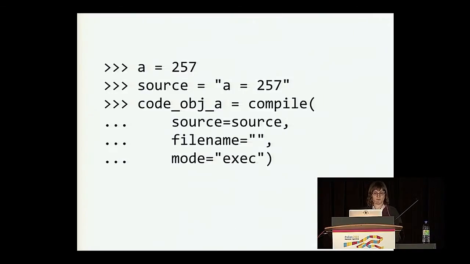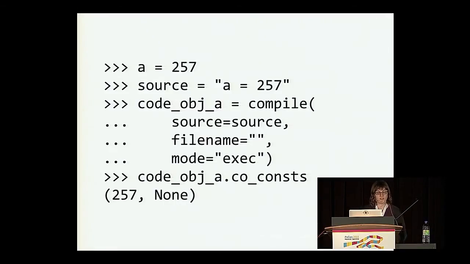We pass it some arguments like our source code, also file name and mode, but let's not focus on those. Now that we have a handle on this code object, there are some attributes defined on it. One of those attributes is co_consts, and this is the constants defined in our statement. The important part here is this first element of the tuple, the 257. The None is just there because it's like the implicit return.